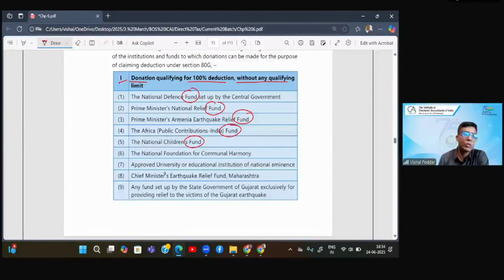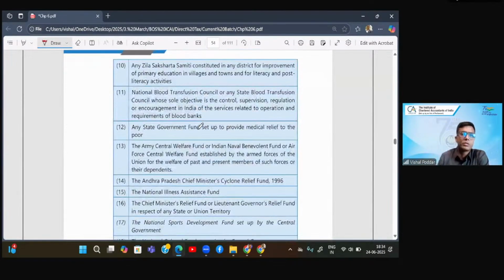Now I said there are 2 to 3 exceptions. First exception is this. Second exception is this. But otherwise, again, you have all different funds. Third exception is this.